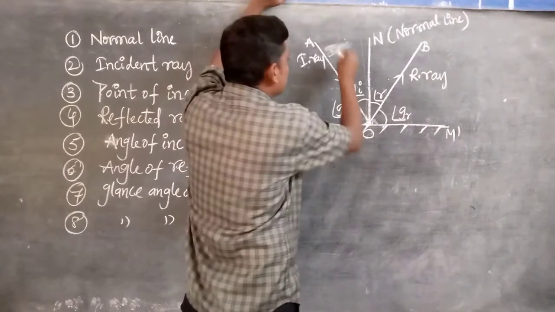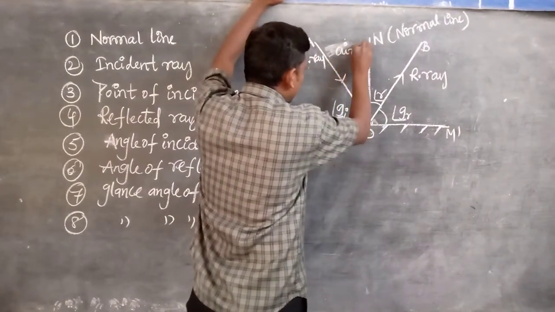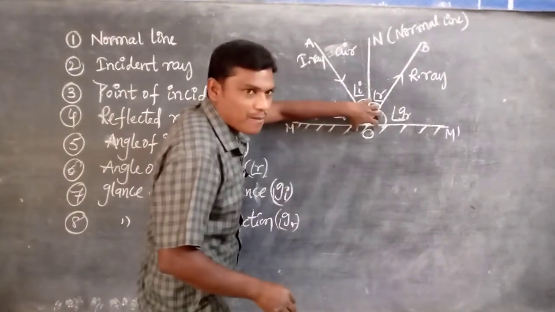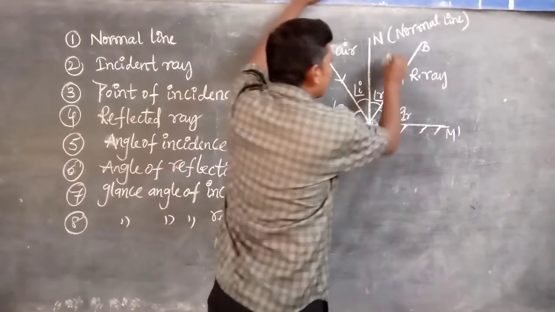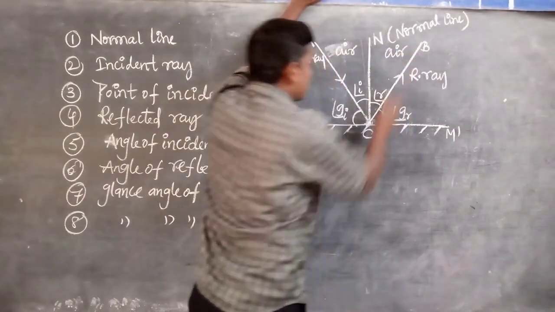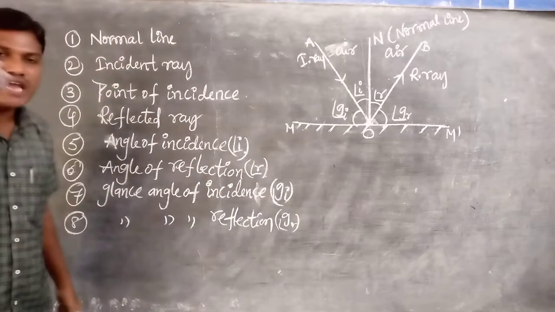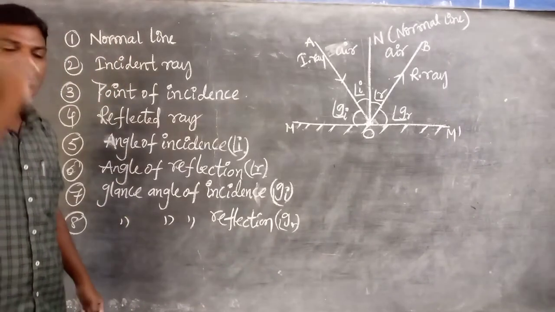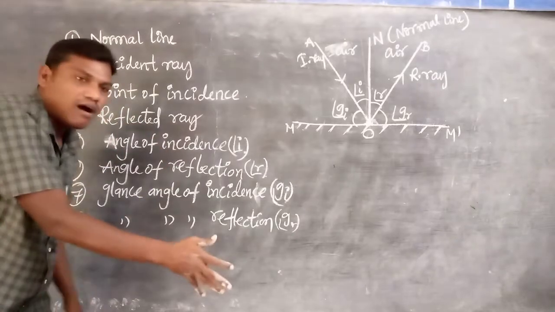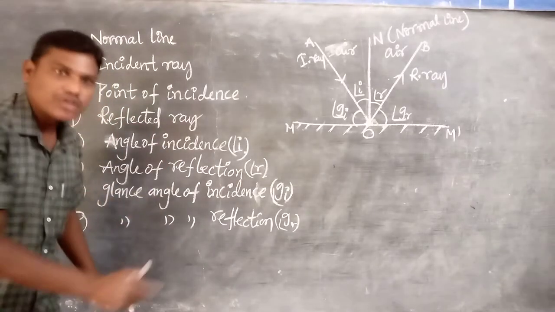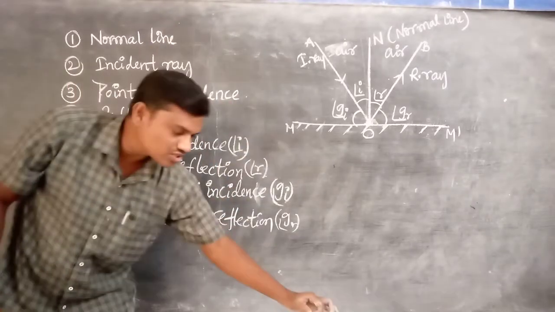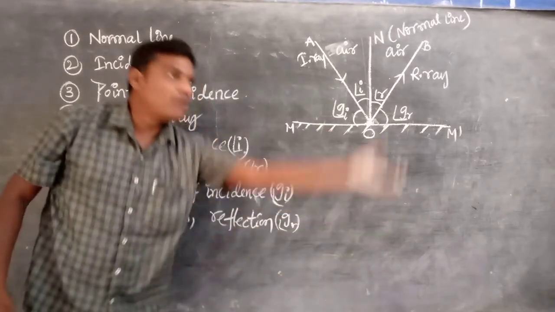It is coming into the medium air, and after falling onto the mirror, it is reflected back into air. For example, if you take a rubber ball and throw it onto the hard floor at a particular angle, after it touches the hard floor, it bounces back.